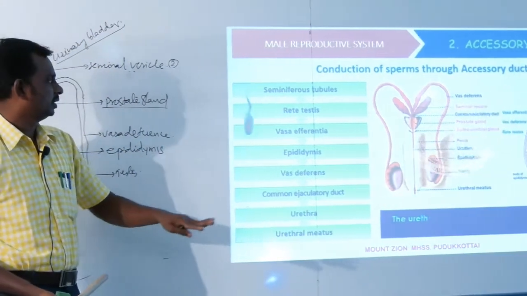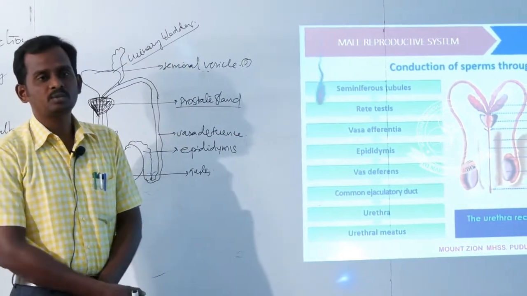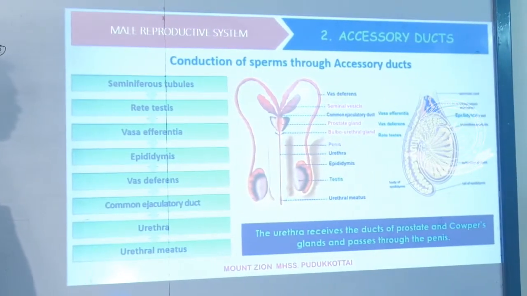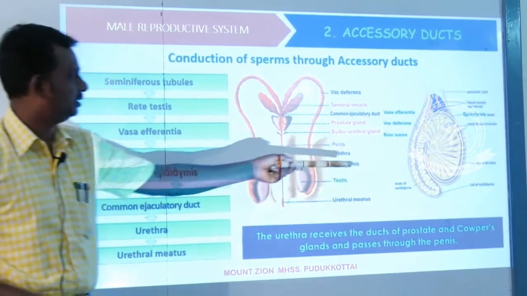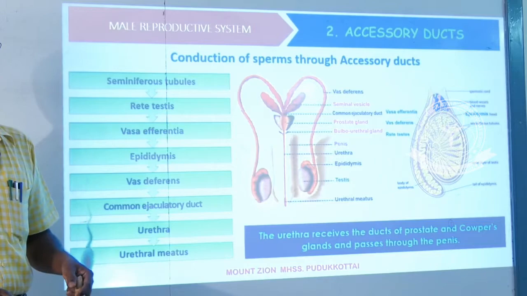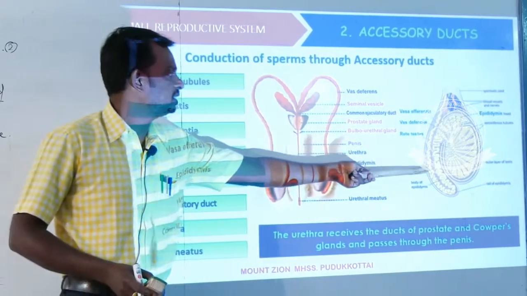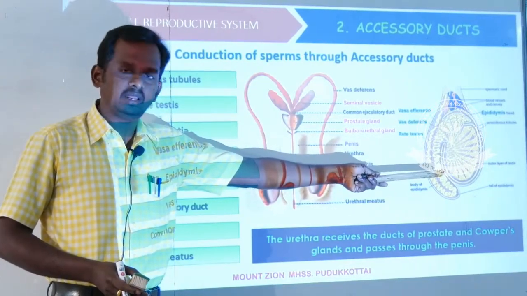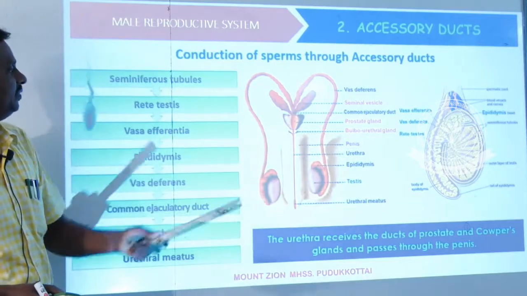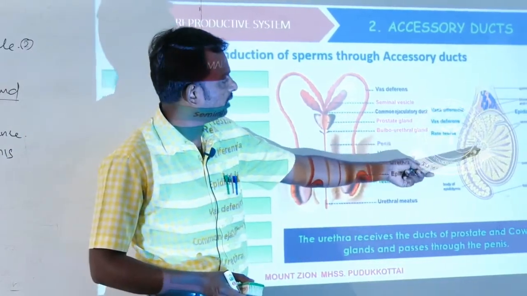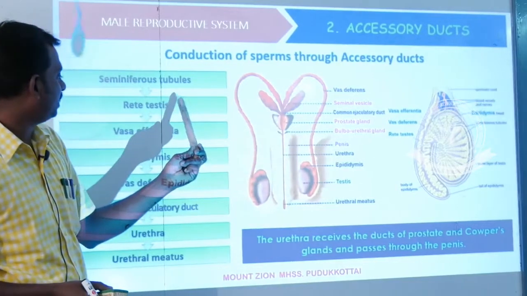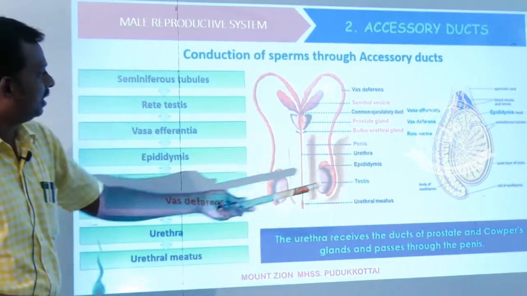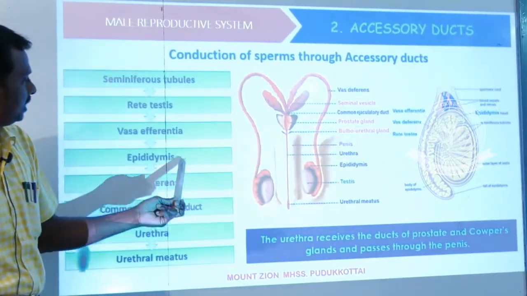Okay, stop. This is the route of spermatozoa. Can anyone say what is the route of sperm? To understand the route of sperm, you have to understand these structures. Where are the sperms formed? Sperms are formed in the seminiferous tubules. This is the first place where the sperms are manufactured. After the seminiferous tubules, it reaches this part called rete testis. This is the second part. And the third one, as already drawn in the diagram, is the vasa efferentia, then followed by the epididymis.